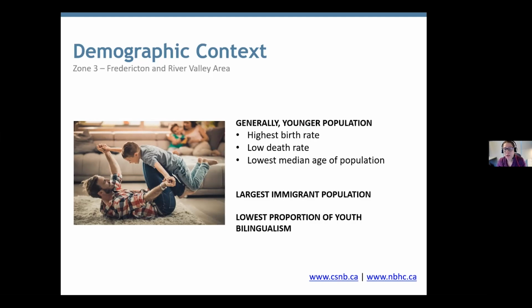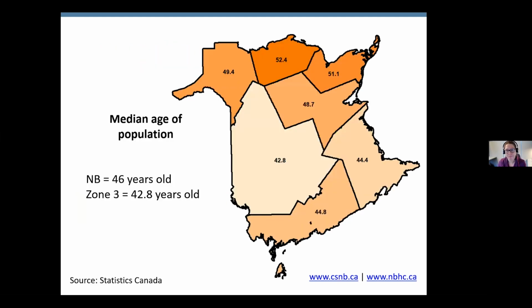As you see, I'm not sharing a lot of numbers. I'm really trying to just keep it more general. If you want more specific numbers, you'll either have to go look in the observation or on our website. I've included for this presentation a few maps because I do like doing maps and I find they show a variability in geography very easily. For here, when you're looking at a darker color on the map, it means a higher number. So I chose to show you the median age of population by health zones.